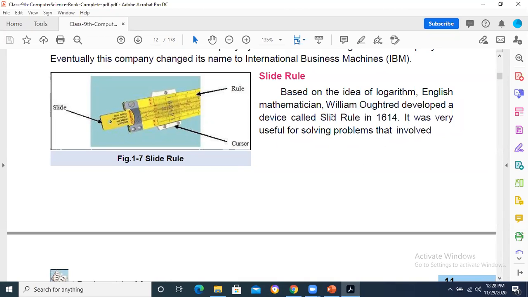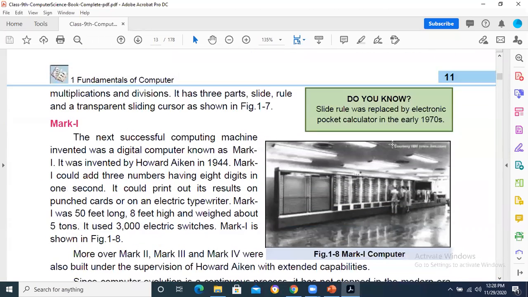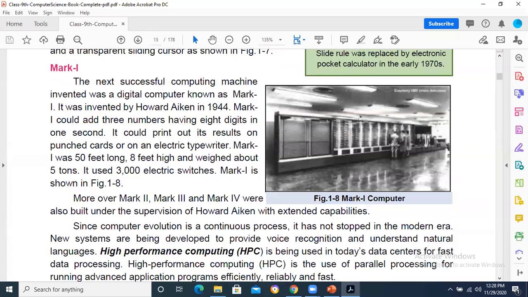So the device was basically slide rule in 1614. Basically, it was an early device. It was very useful for solving problems that involve multiplication and division. It was also a basic device. Now come towards the Mark 1.